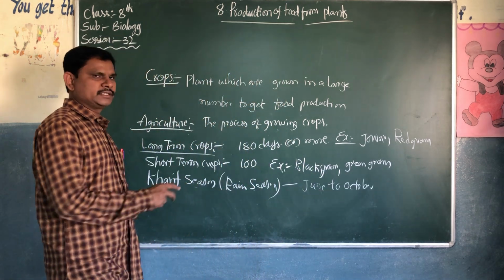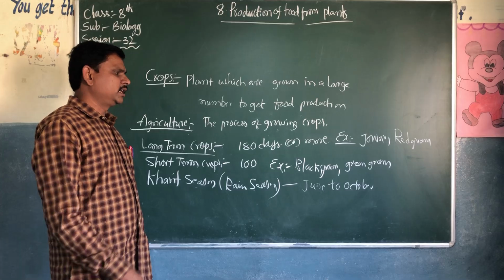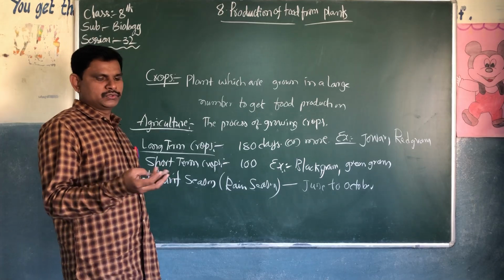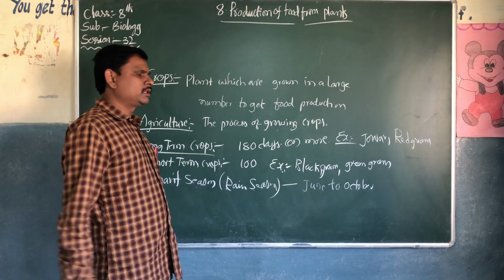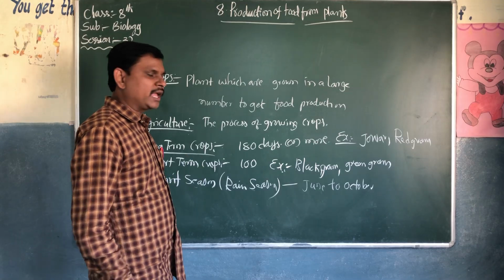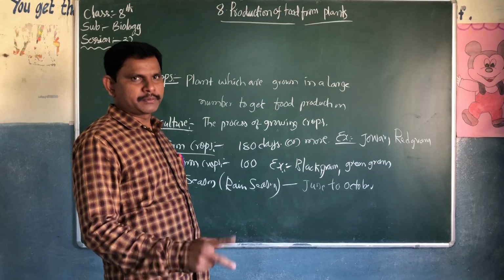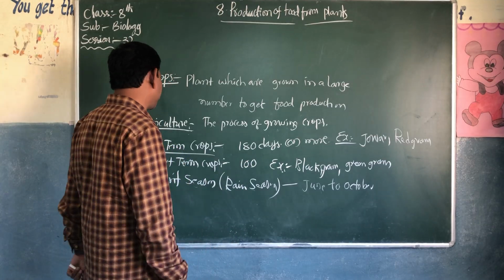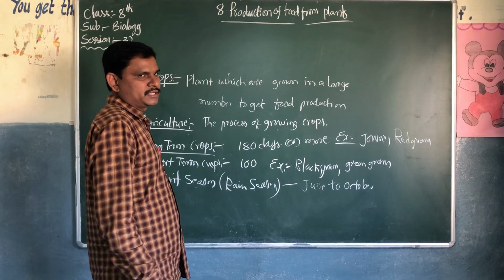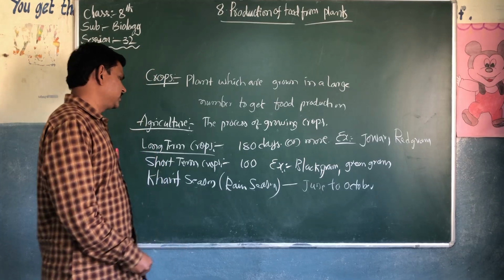So the Kharif season is the rainy season. It will start in June, July, August, September, October. In the middle of June they will start, then July, August, September. At the end of October, they will finish the crops. This type of season is called the Kharif season, the rainy season.